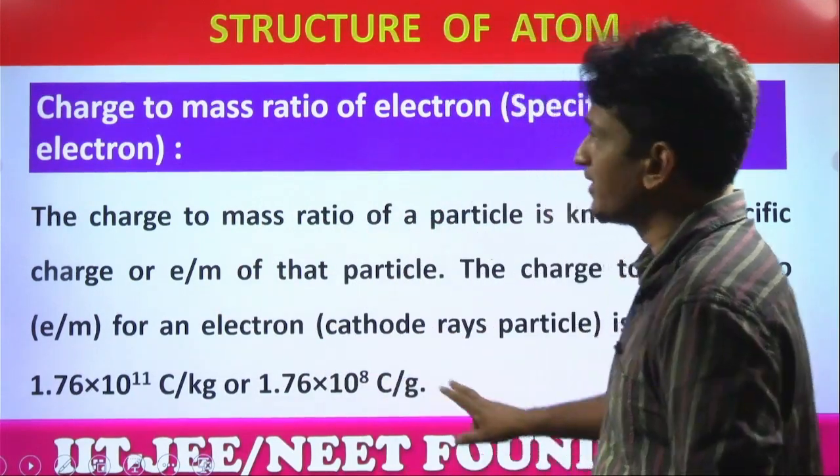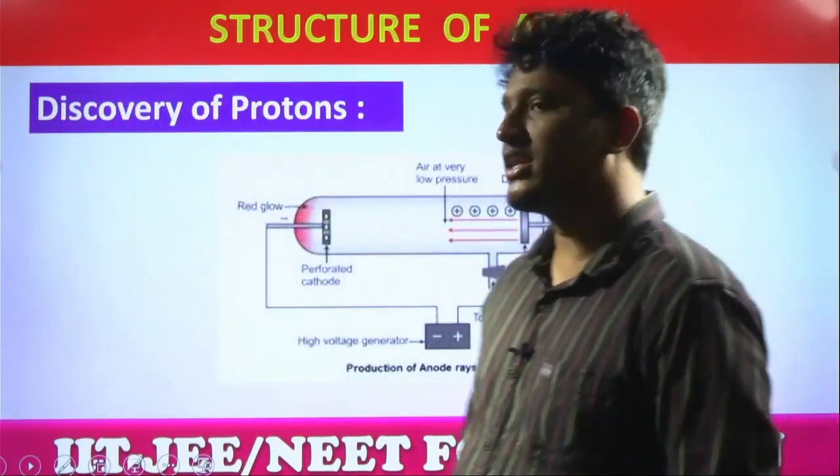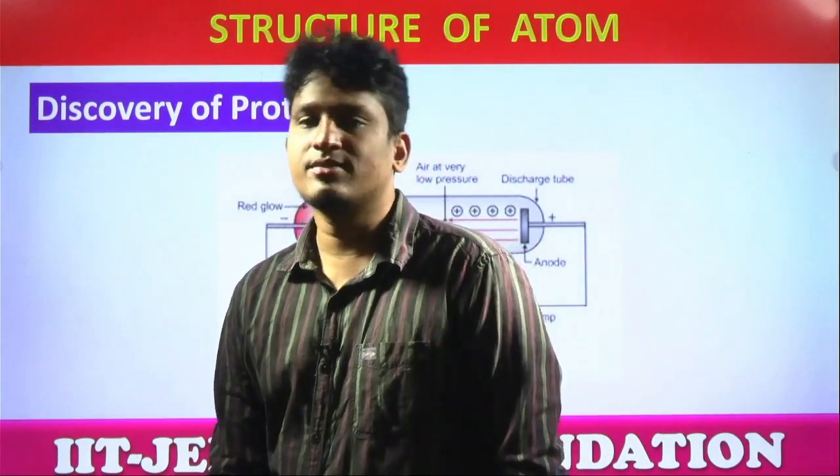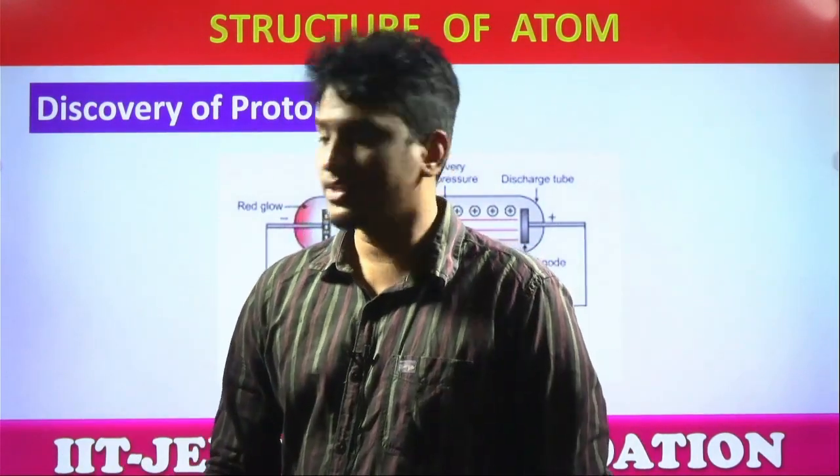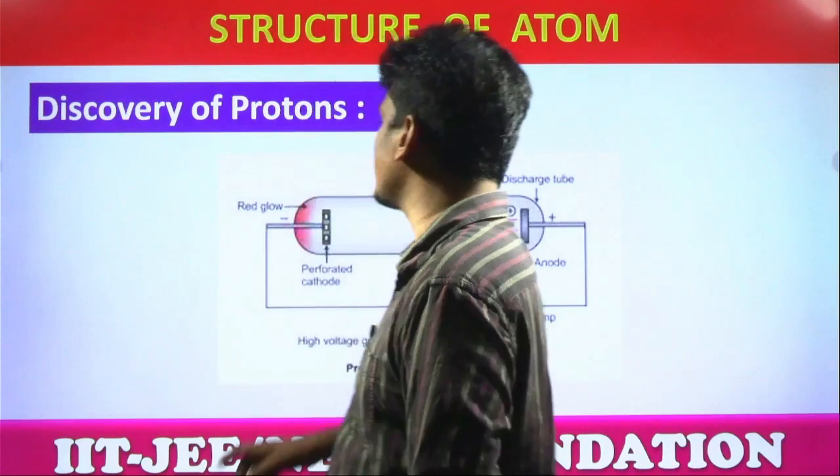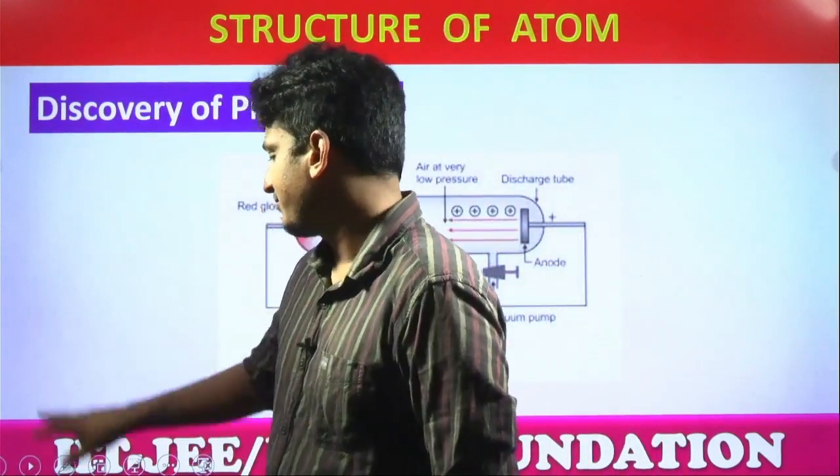This is the value. Next, discovery of protons. Electrons were discovered by Thomson, then protons were discovered by the scientist Goldstein.